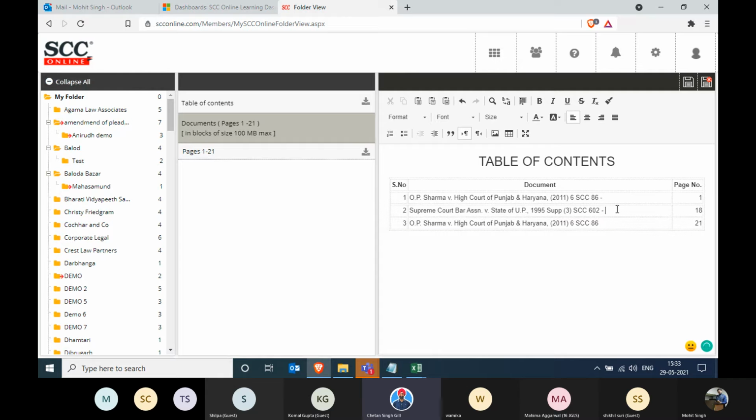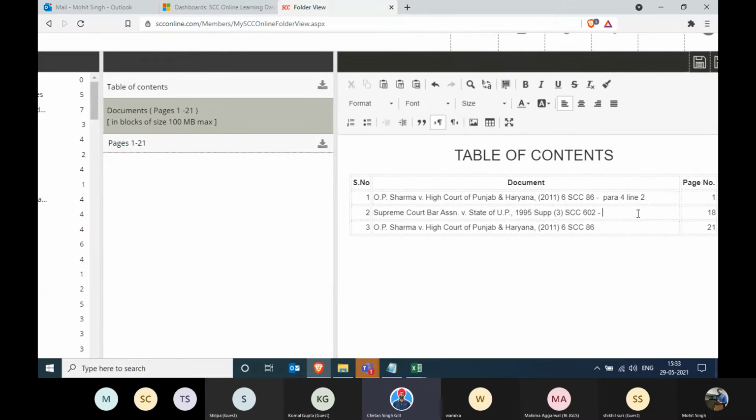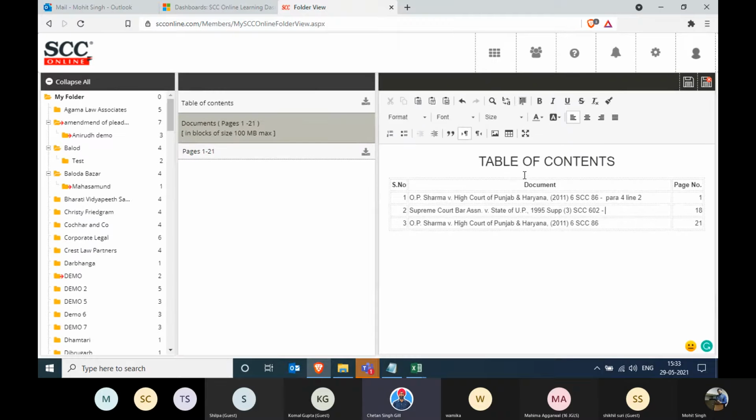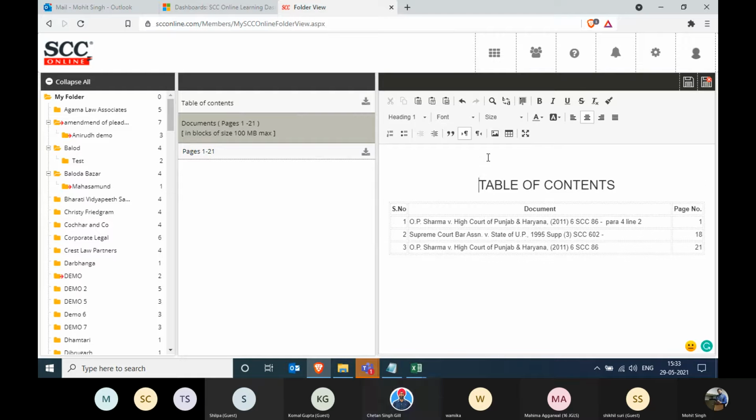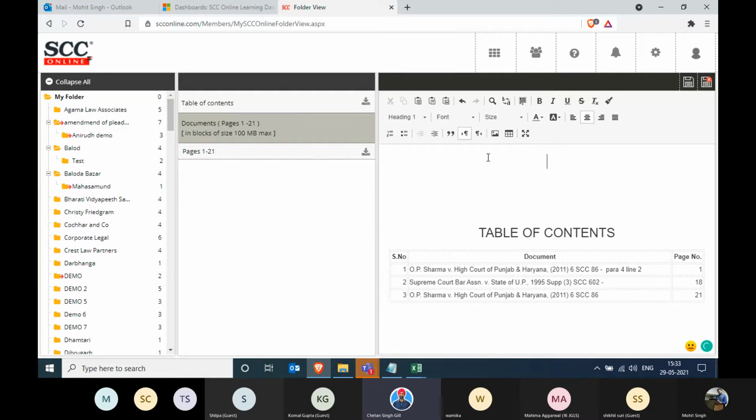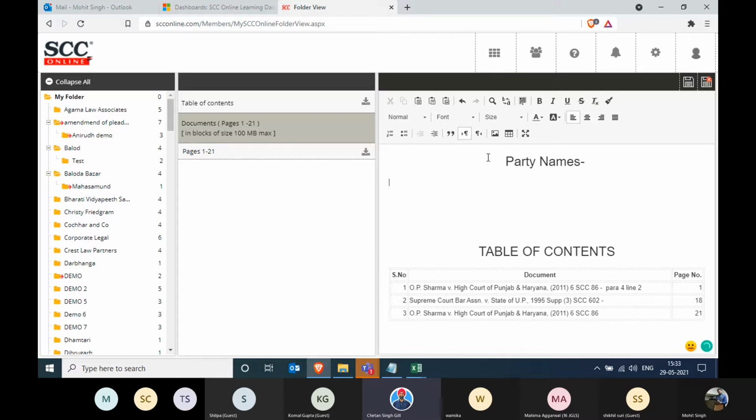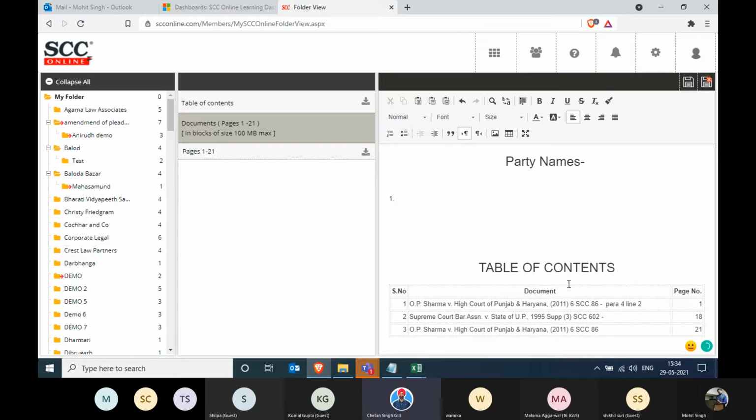And this is purely editable. I understand that when we are submitting something, we have to also mention the party name of which case we are submitting this compendium for. So Mohit, take your cursor just before the table of contents. No, Mohit, in the third column at the table of contents heading, and just press a couple of enters over here. And on the top, you can mention the party name, party 1 versus party 2, and you can make your own compendium.